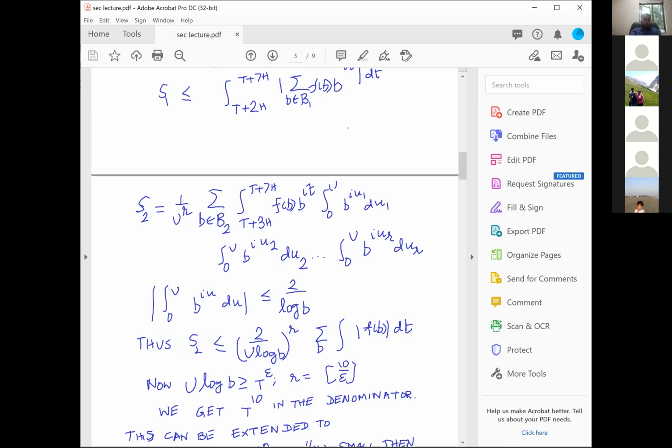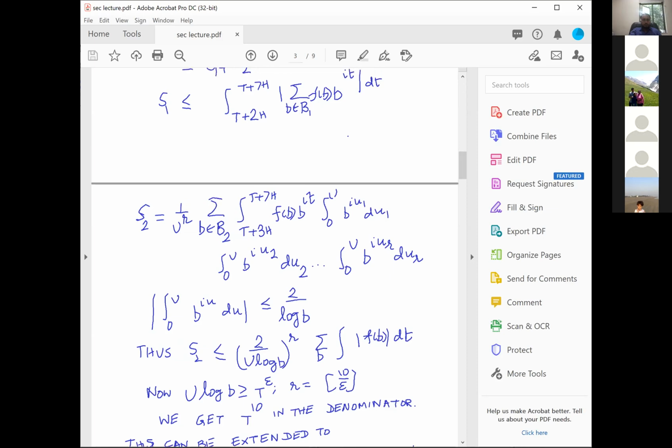Therefore, let me again repeat the proof that once you have a non-negative function, you can write a single integral in terms of multiple integrals, and multiple integrals in terms of single integrals. You start with a single integral for a non-negative function, and then write it in terms of multiple integrals. And then one part which you do not really know how to handle, the B1 part, you just estimate it trivially.